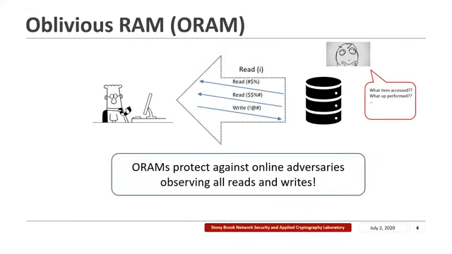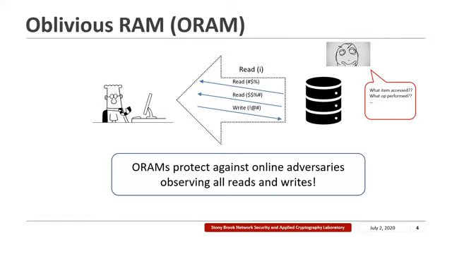A common tool employed to hide access patterns from an untrusted storage adversary is a cryptographic primitive called Oblivious RAM, or ORAM. Informally, an ORAM protocol allows an application to access items from an untrusted storage media without revealing to the storage adversary what items are being accessed and what operations are being performed.